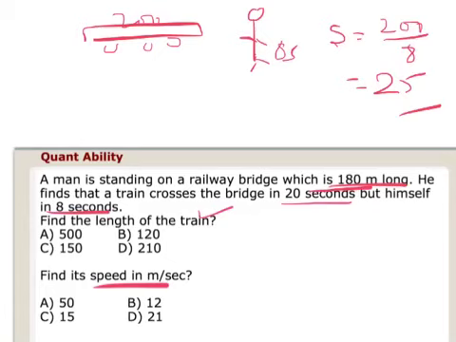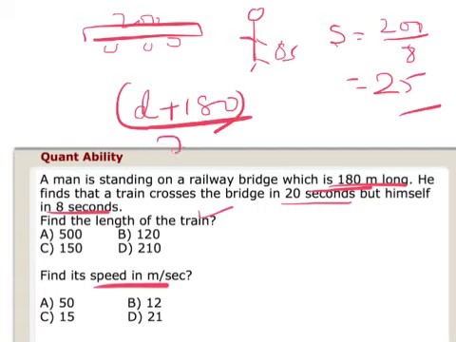Now in this case we have been given 2 things, a man and a bridge. We have to consider the length of the train as d and the total length of the bridge as 180. The train takes 20 seconds to cross this. That's the speed of the train. In another case, the train takes 8 seconds to cross the man. So if I equate the 2 things, I'll get my answer. Alright, let me do this question again.